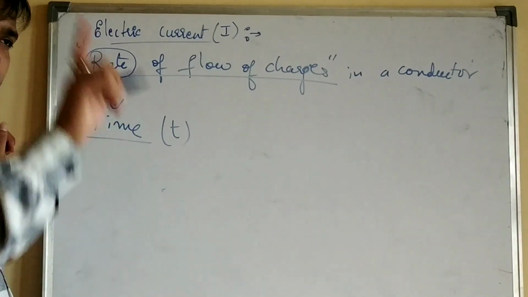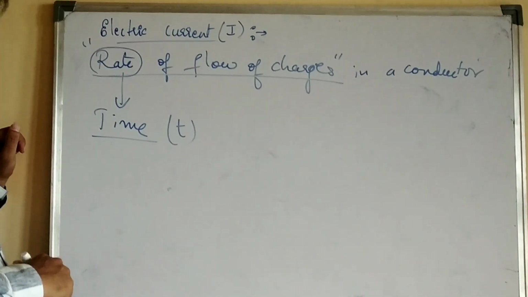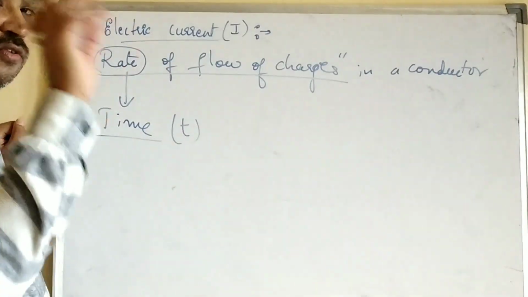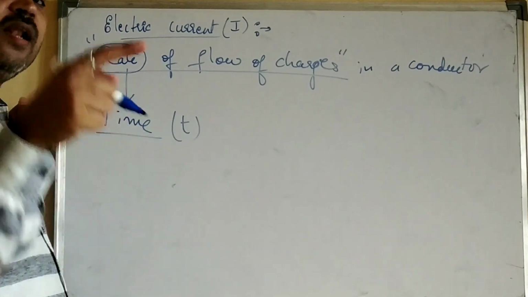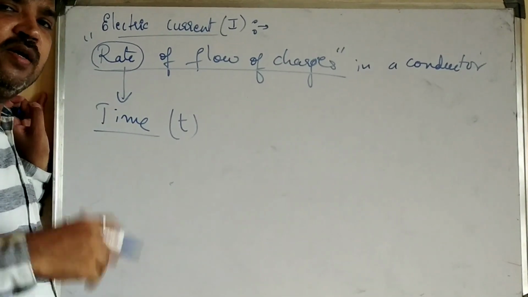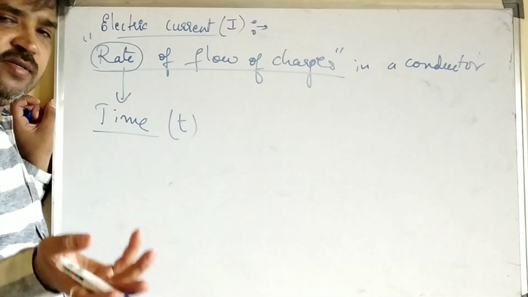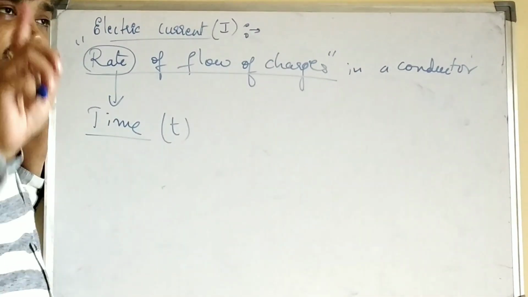Suppose, for example, you switch on the fan. Electric current will flow through it and the fan will rotate. Till how long will you keep the fan on? Half an hour, 15 minutes, 5 minutes, 2 minutes, 1 minute.